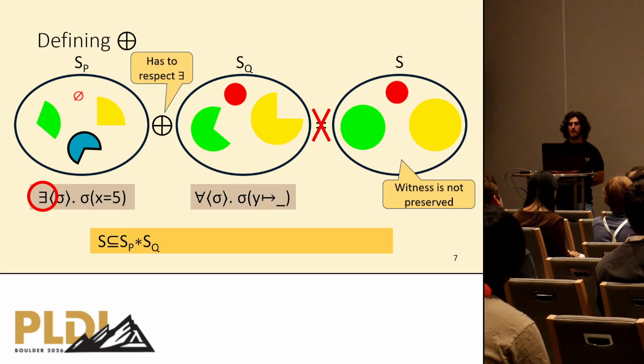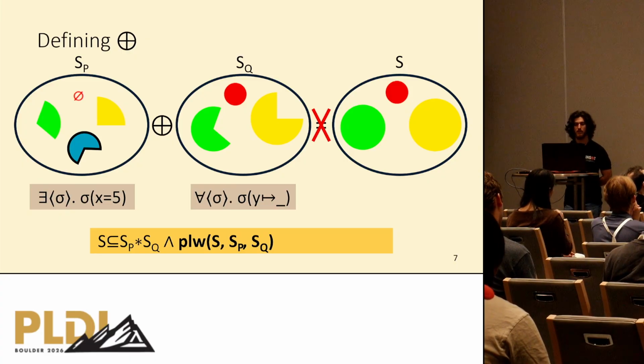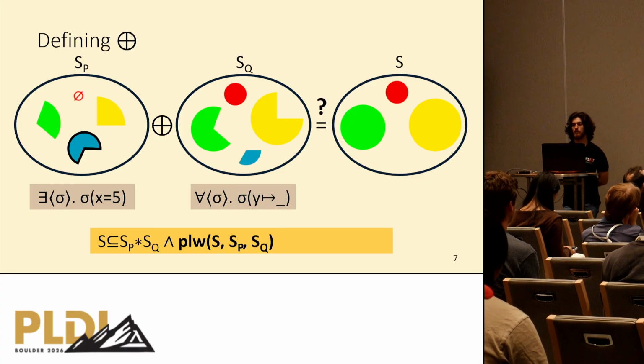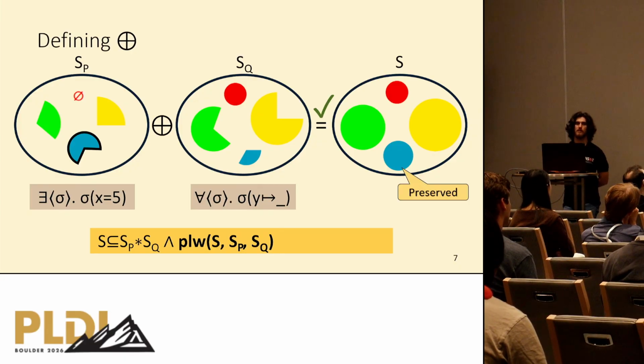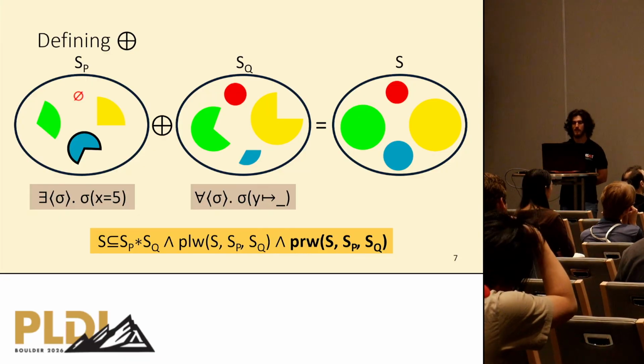We formally do that by requiring the following predicate, PLW, which stands for preserved left witness. And it states that all witnesses on the left, so SP is on the left side of the operator, so all witnesses on the left, so the blue state, should be preserved through a state on the right, so the blue in SQ, into S. Because now we have preserved the witness, that means we respect both universal and existential quantifiers, so this S should be accepted. And we have a symmetric preserved right witness if the existential quantifier was on the right-hand side.